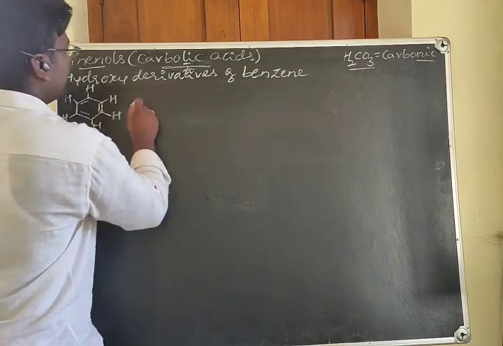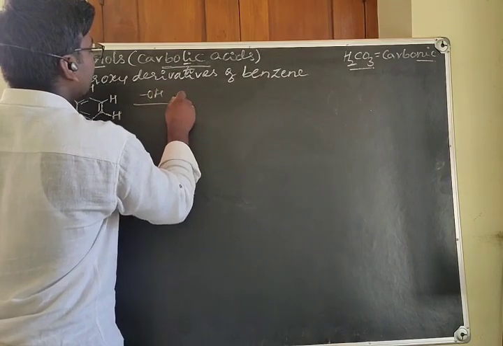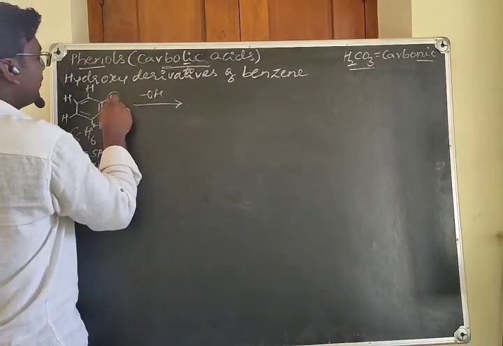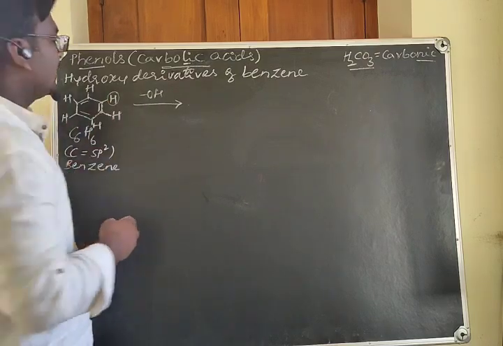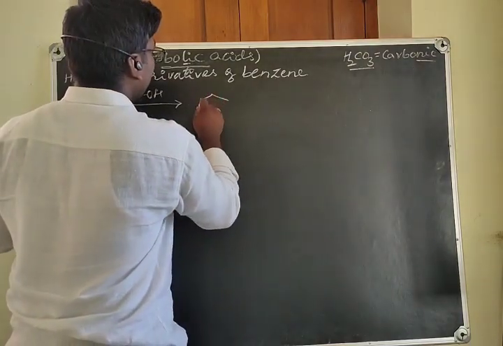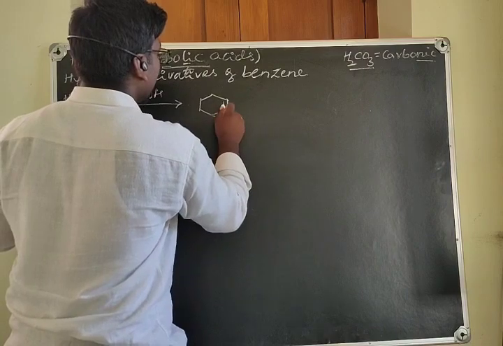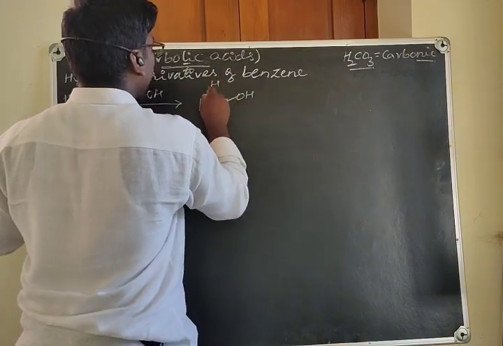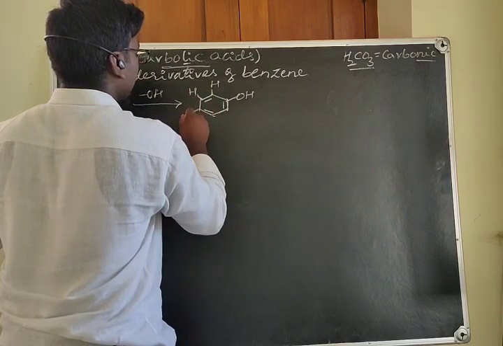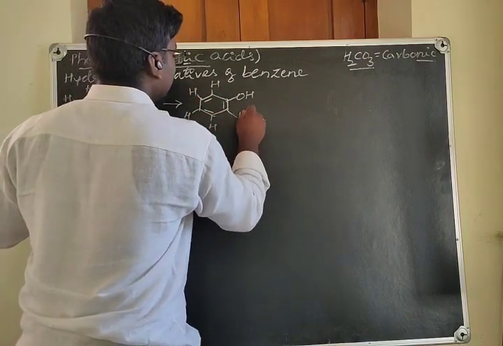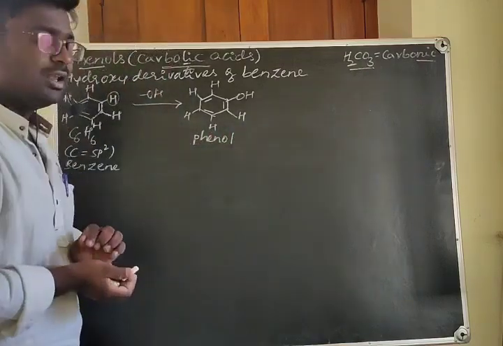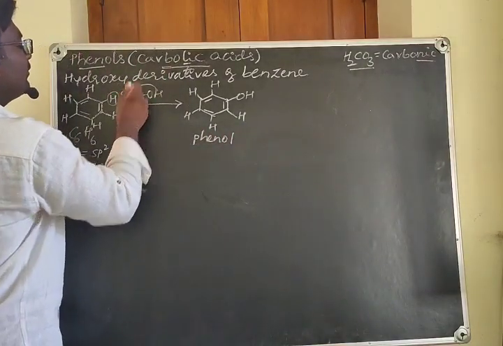And here the phenols are hydroxy derivatives of benzene. If you consider any one hydrogen and replace that hydrogen with the hydroxyl group, like this, and remaining are as it is, now this is called a phenol. What is phenol? Hydroxy derivative of benzene.